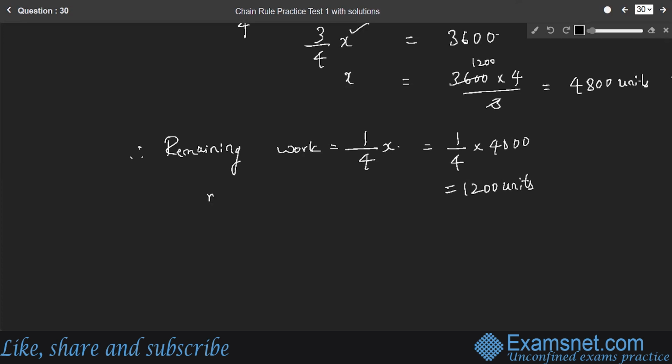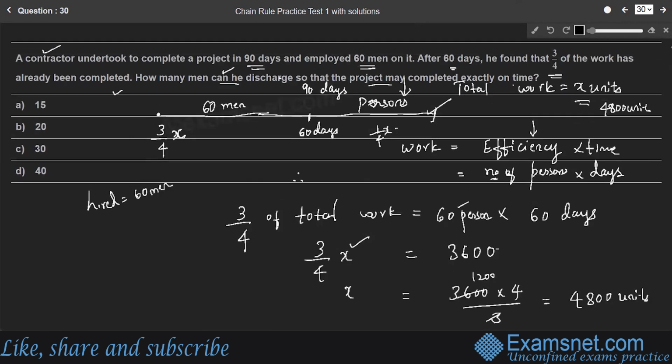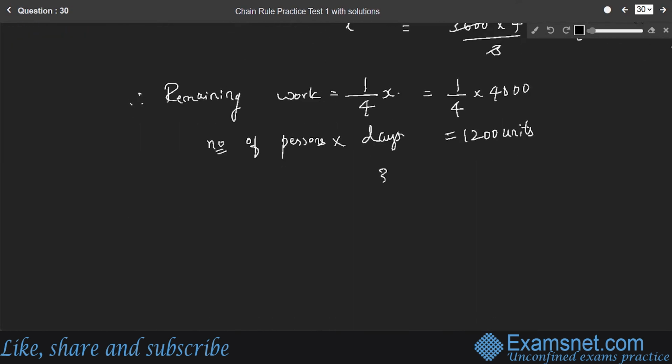According to the concept, the remaining work is the number of persons into the number of days they are going to work. Remaining days are only 30 days. In 60 days, they had completed 3/4 of the work; in the remaining 30 days, let P be the number of persons required. P into 30 gives 1,200 units. Therefore, P is equal to 1,200 by 30, which is 40. So 40 persons are required to complete the remaining work.